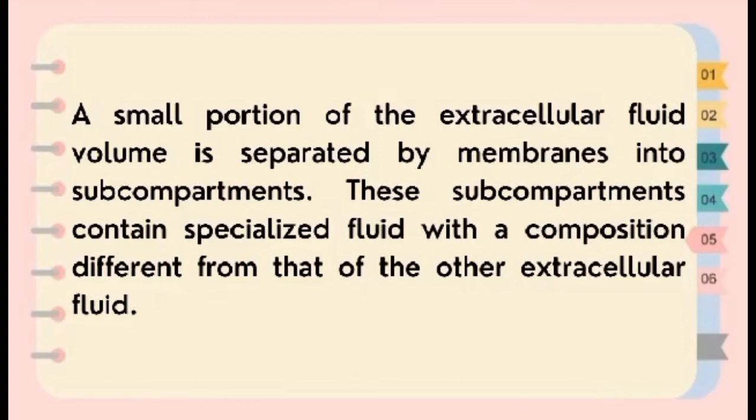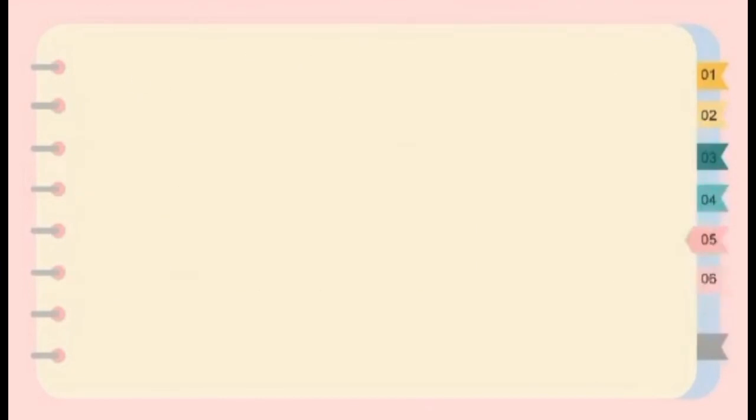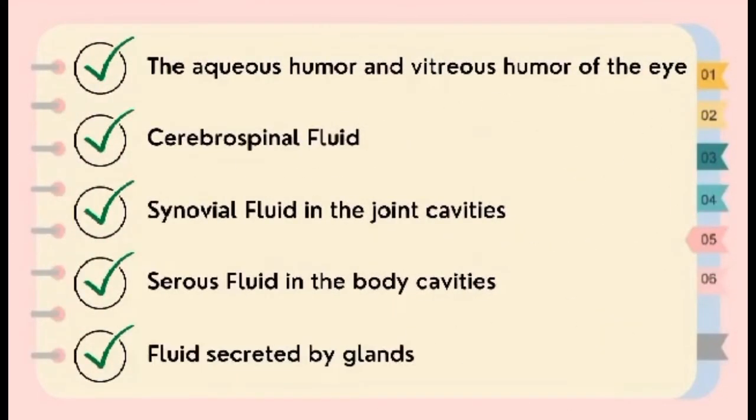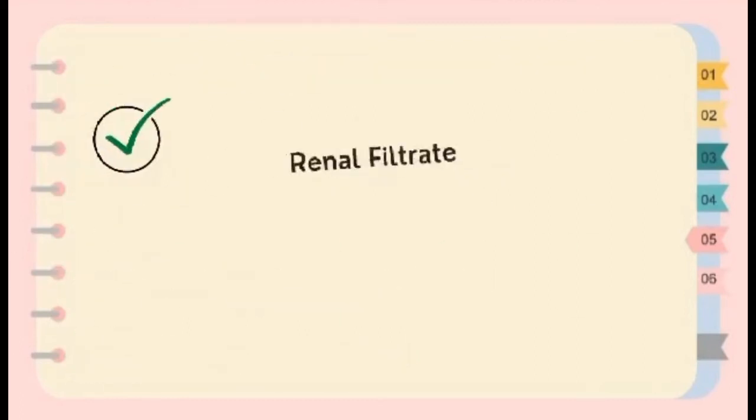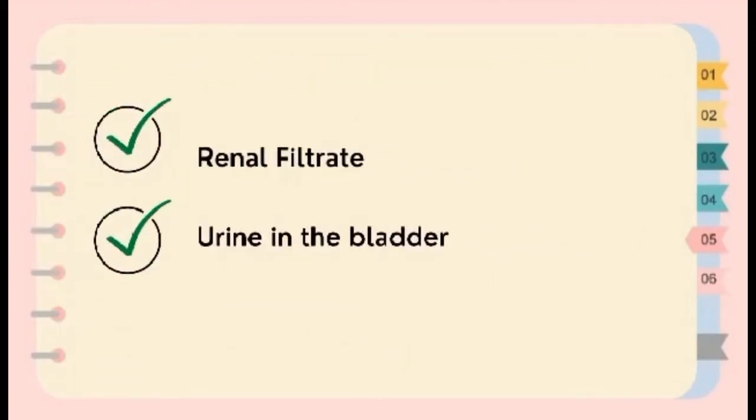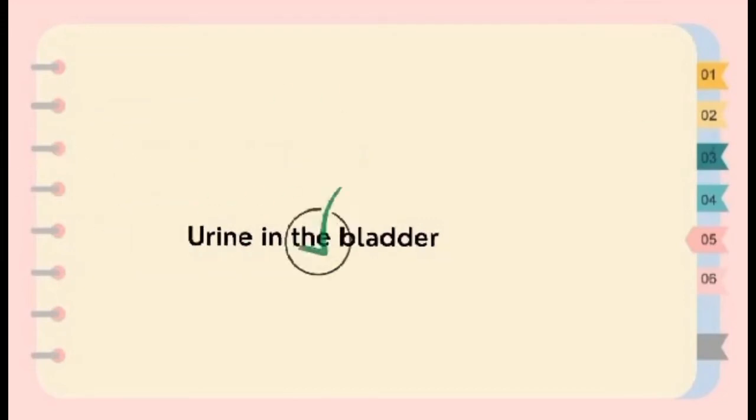A small portion of extracellular fluid volume is separated by membranes into subcompartments. These subcompartments contain specialized fluid with a composition different from that of the other extracellular fluid. These special fluids include the aqueous humor and vitreous humor of the eye, cerebrospinal fluid, synovial fluid in the joint cavities, serous fluid in the body cavities, fluid secreted by glands, renal filtrate, and urine in the bladder.